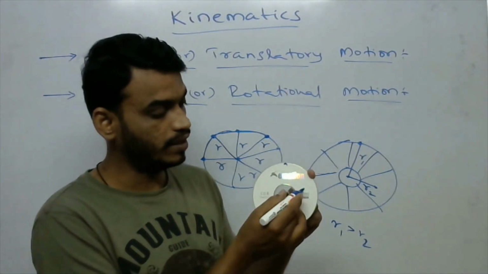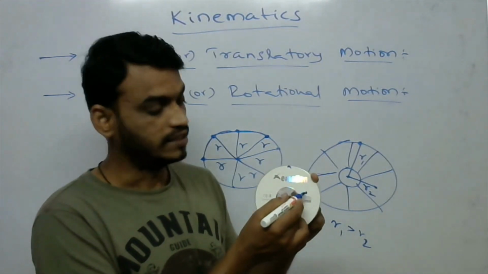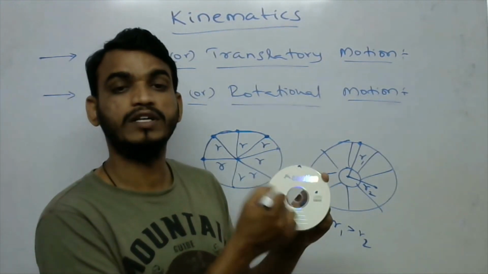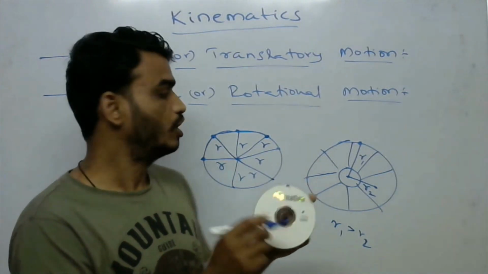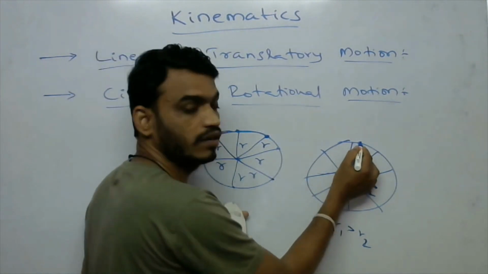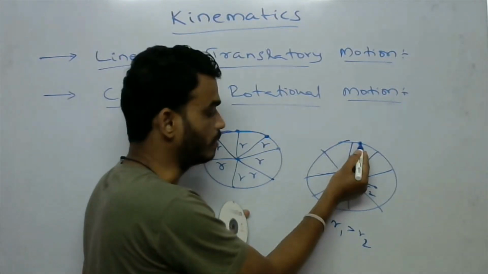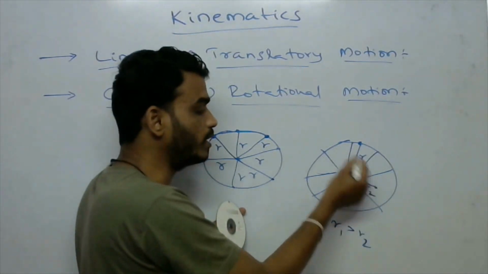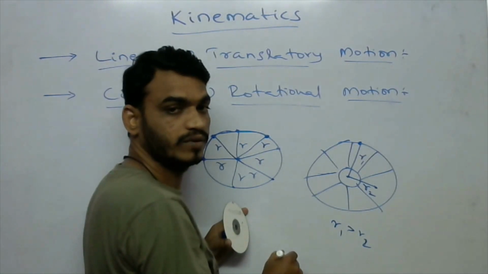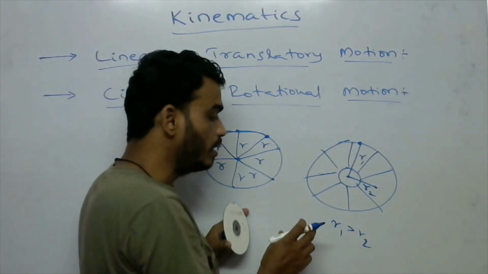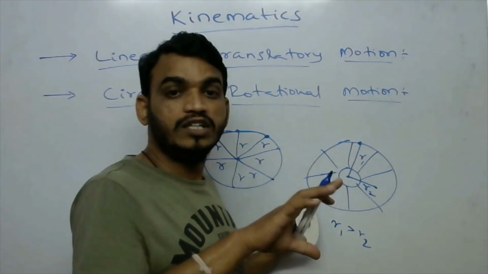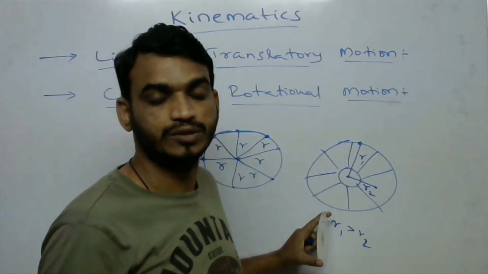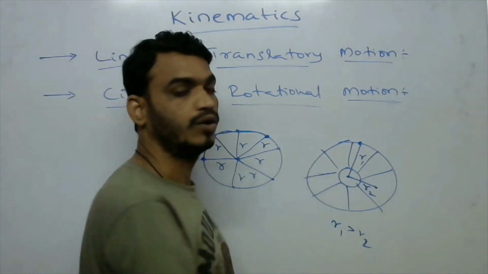That means this particle will take some amount of time to complete one circle, and the same amount of time these other particles will also take to complete one circle. Okay. So the angular velocity of all the particles is the same. So this type of motion is rotational motion.